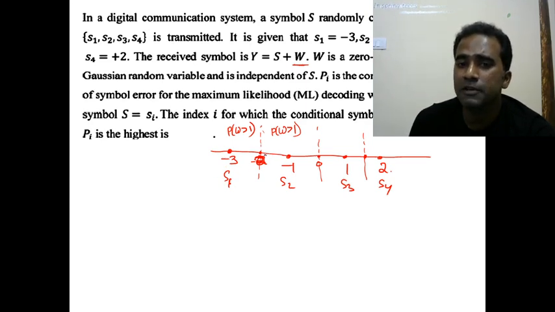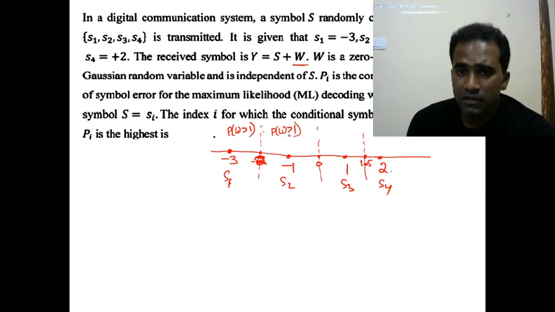Between -2 and 0, you will understand it as S2 or -1. Between 0 and 1.5, you will understand it as S3. And greater than 1.5, you will understand it as S4. That is how the threshold criteria, or MAP criteria or ML criteria, will be.